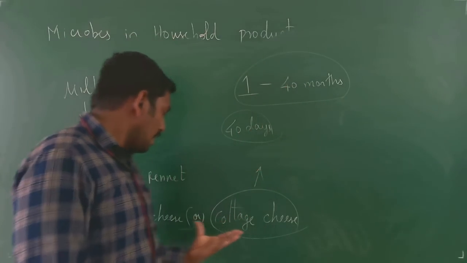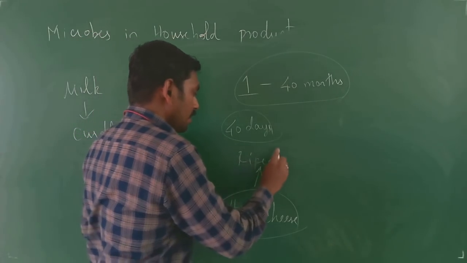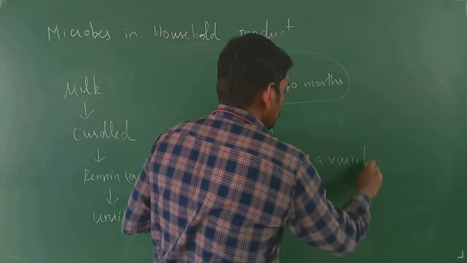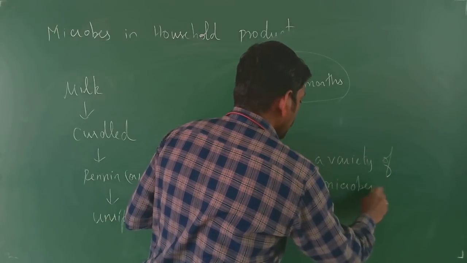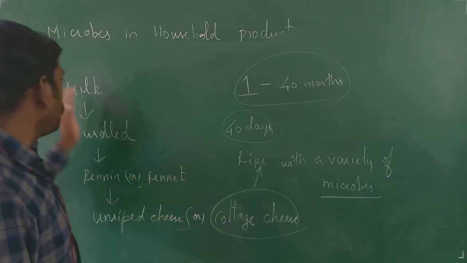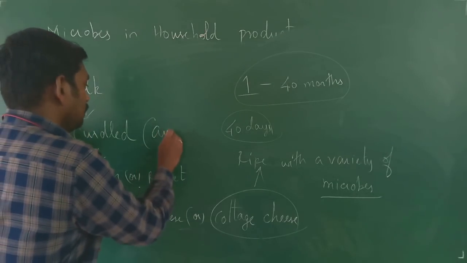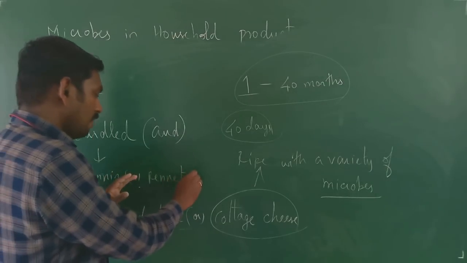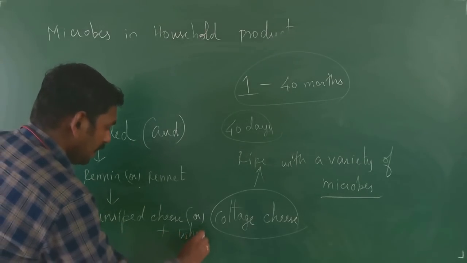So when this unripened cheese is made to ripen with a variety of microorganisms, you will be getting the different types of ripened cheese. So you will be having the milk, it is made to curd, with the curdled curd you will be getting, from that you will be having the renin, right? Rennet you will be having. After the rennet you will be having the unripe cheese plus whey, right?